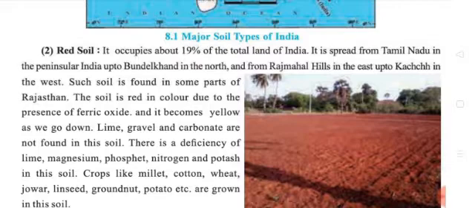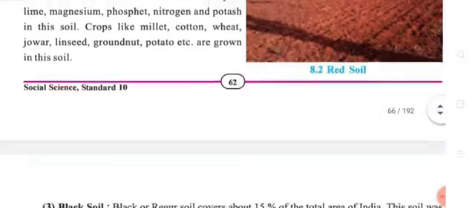So there is a deficiency of lime, manganese, phosphate, nitrogen and potash in the red soil. Crops like millet, cotton, wheat, jowar, linseed, groundnut, potato, etc. are grown in this soil. So crops like millet, cotton, wheat, groundnut, potato, etc. we can cultivate in the red soil.